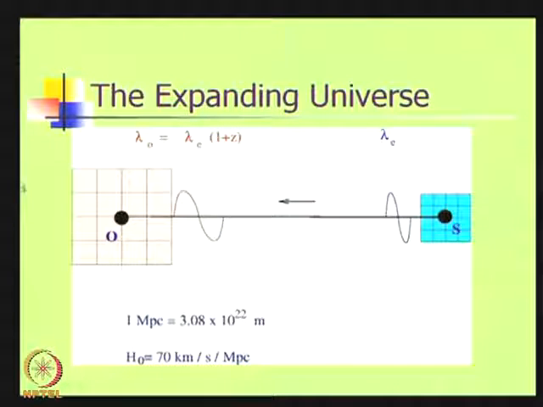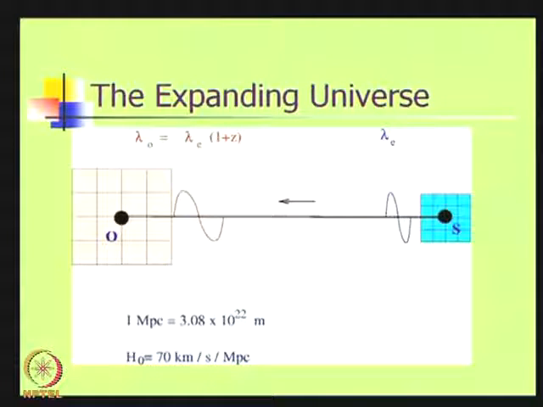So at a later time the same part of the universe will look like this, the grid spacing has become larger and the separation between the galaxies has increased. This is the basic idea of the expanding universe. So the comoving coordinate system is a coordinate system that is attached to these galaxies.